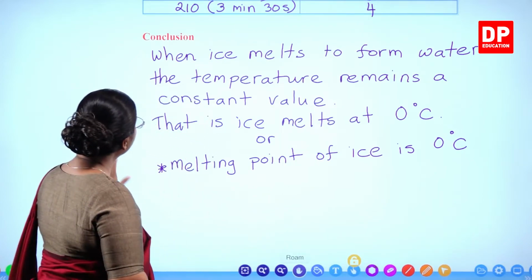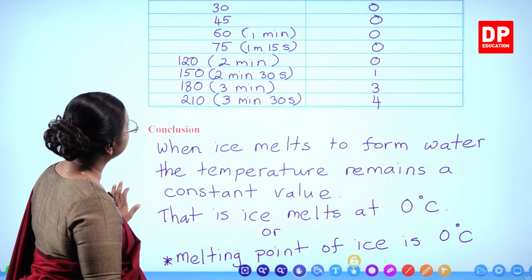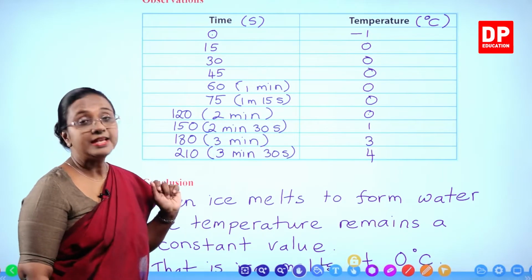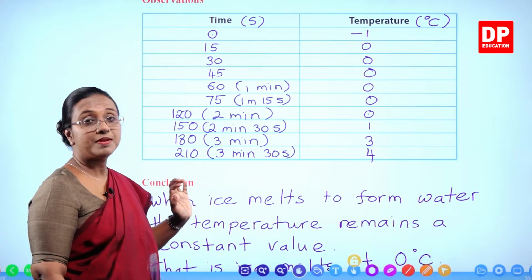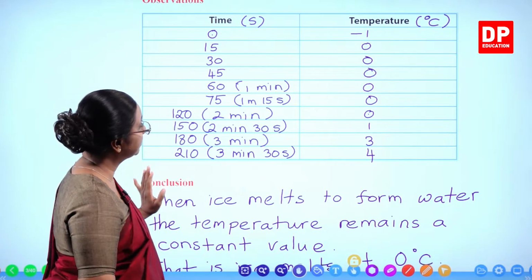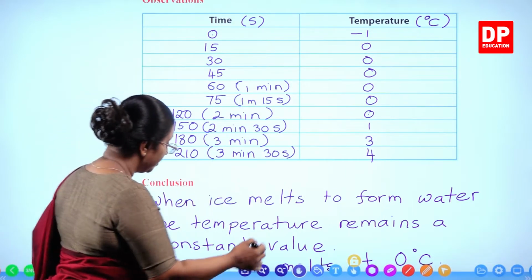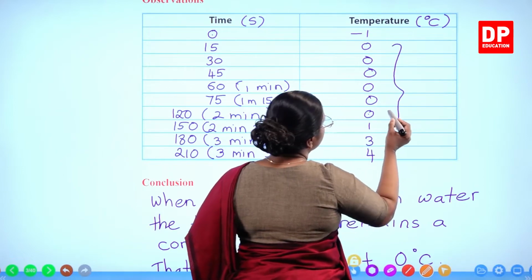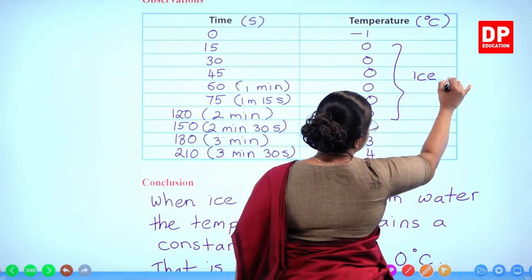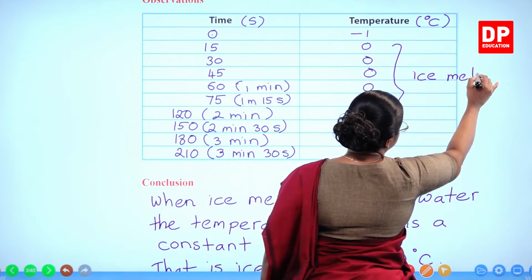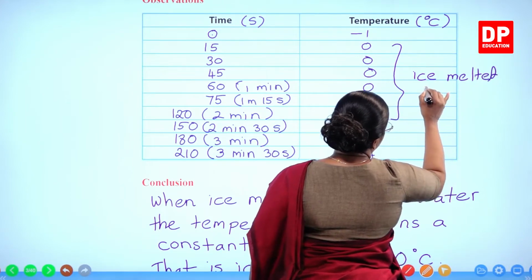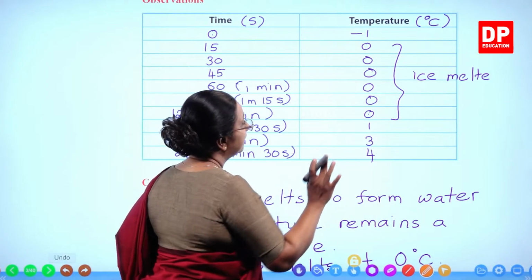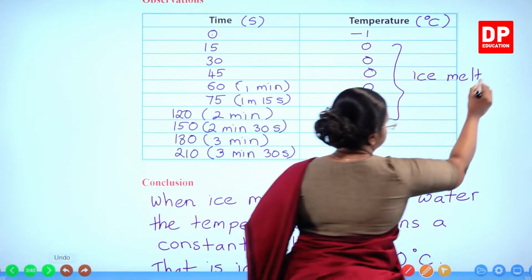So if we go back and quickly check, these are the readings that we got. We tabulated time and temperature. We measured the temperature against time and we have the table. And at this point, you were able to see ice melts.